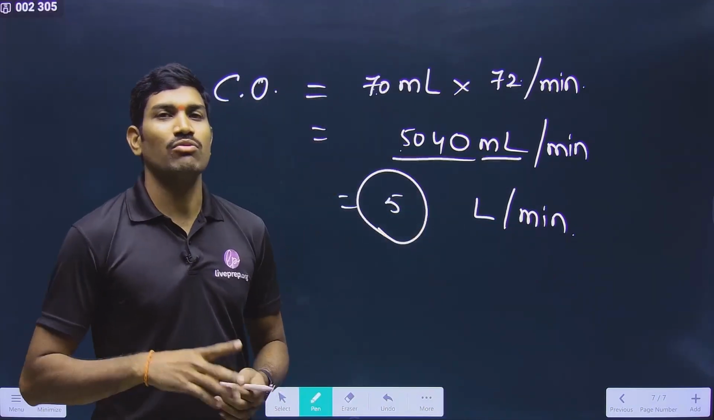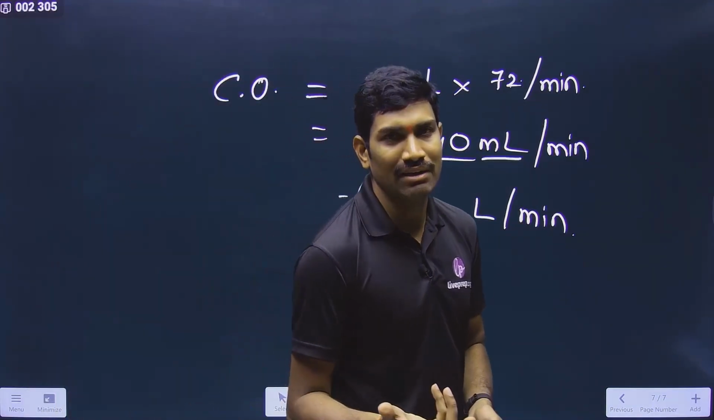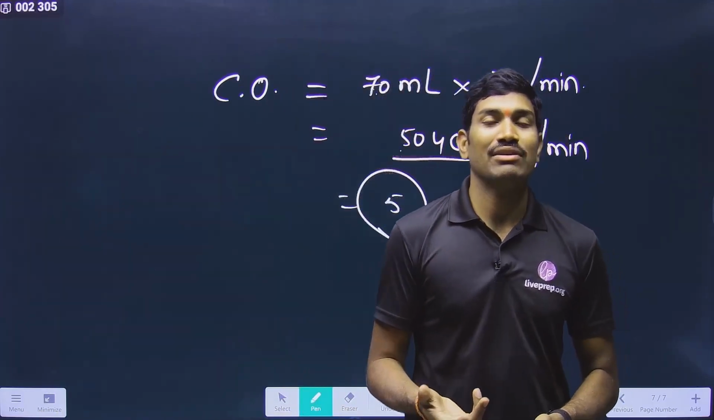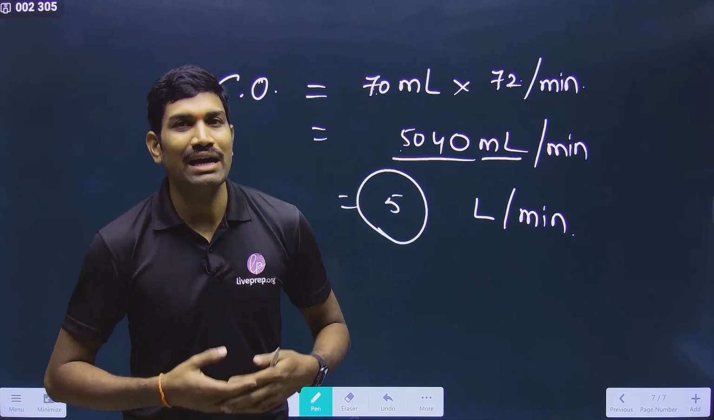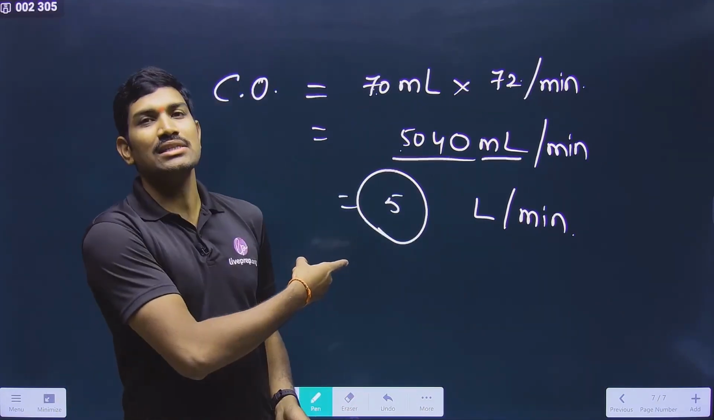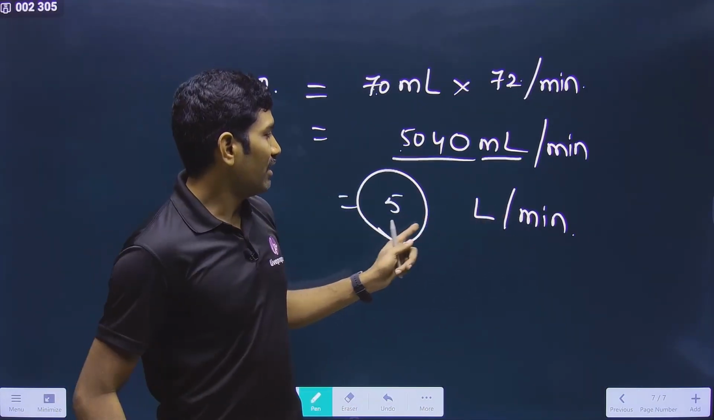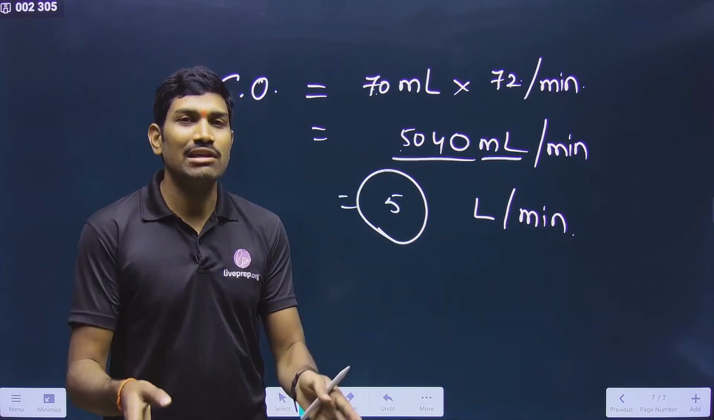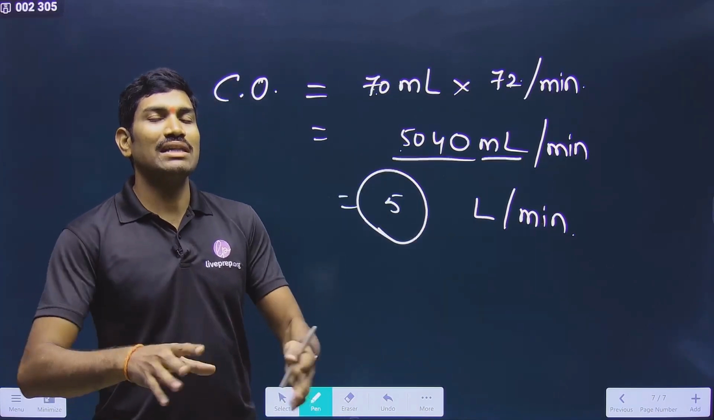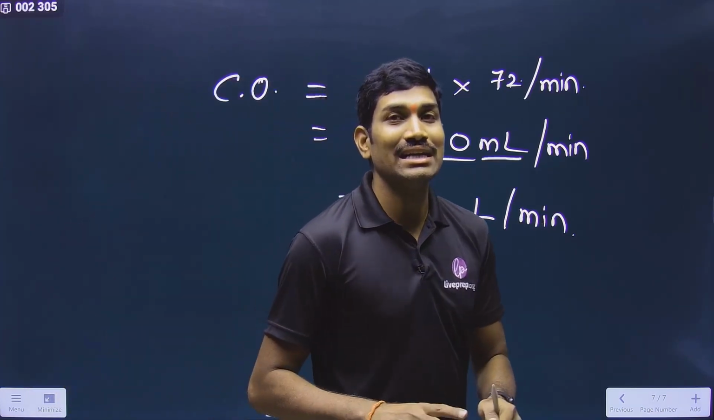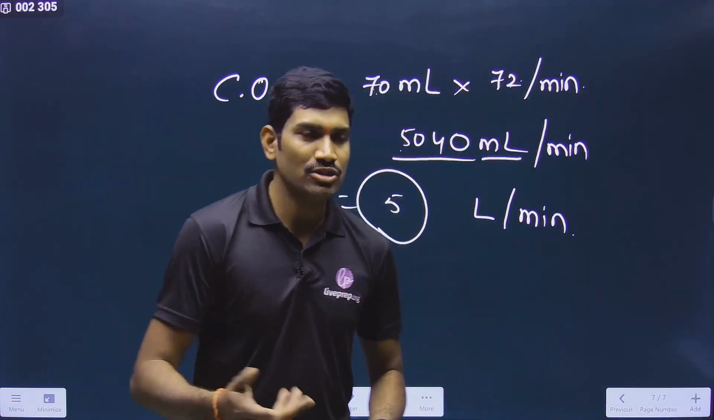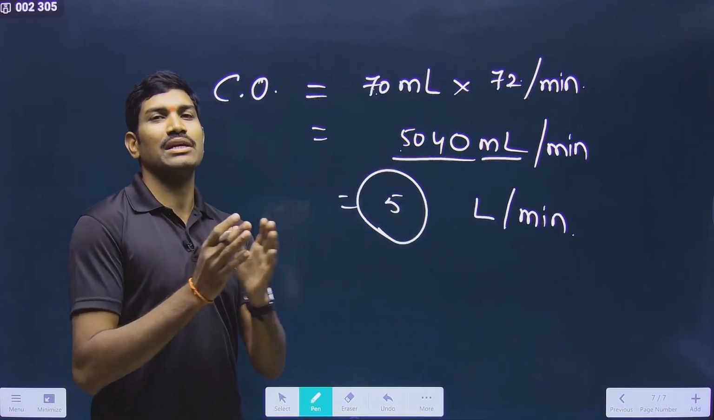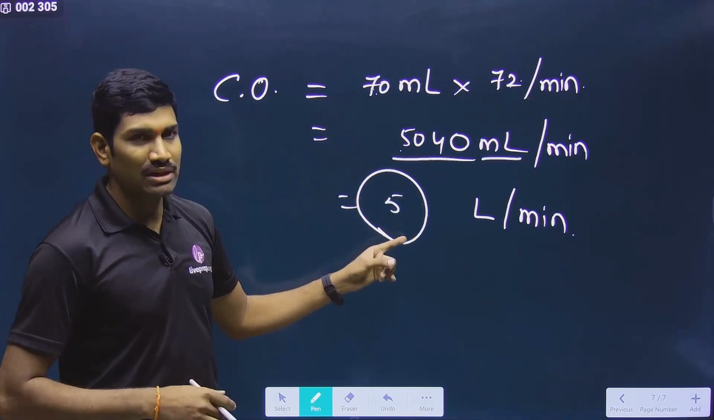Not only this, what is the general volume of blood in our body? It is also approximately 5 liters. The total volume of blood we have is 5 liters, and the heart is able to send 5 liters of blood in 1 minute. So the entire blood in our body will be circulated through our body in 1 minute. They can give this interpretation too. So please understand this calculation.